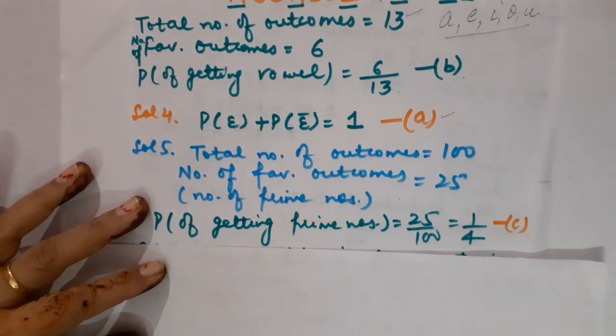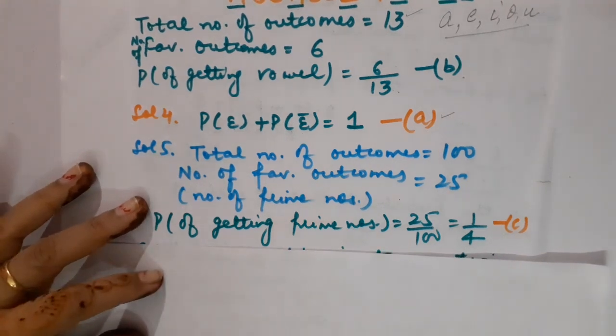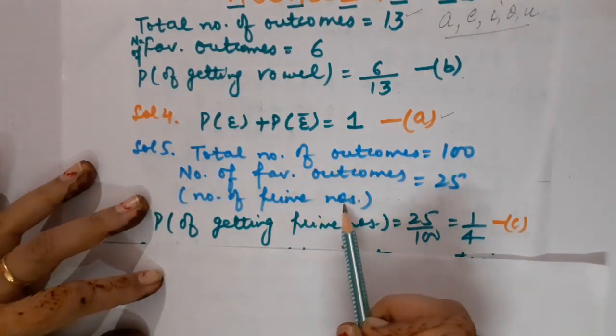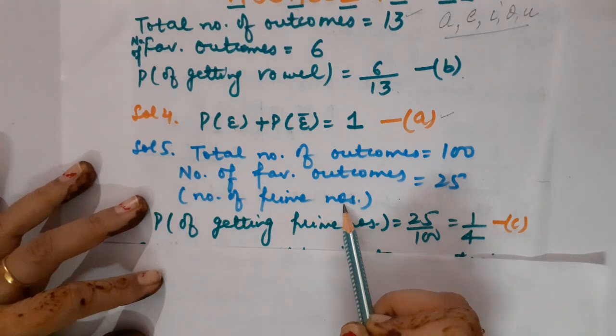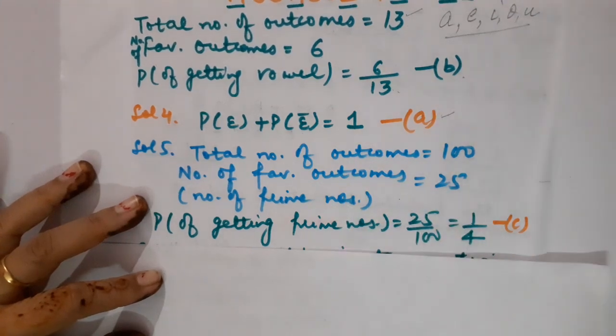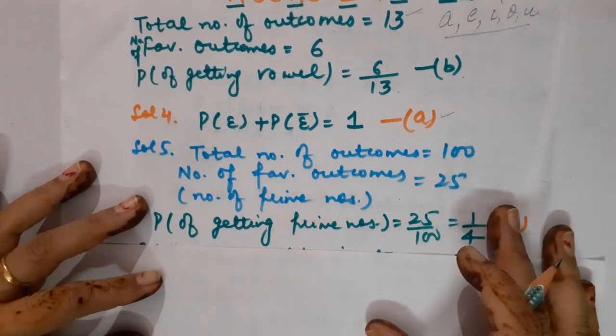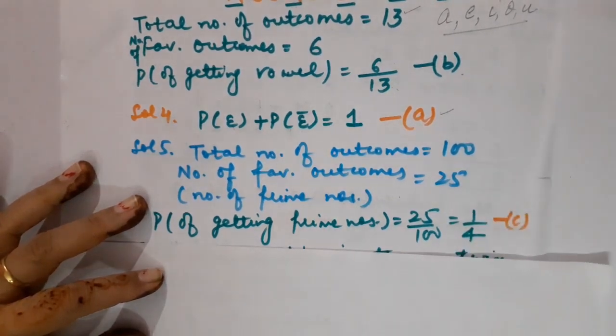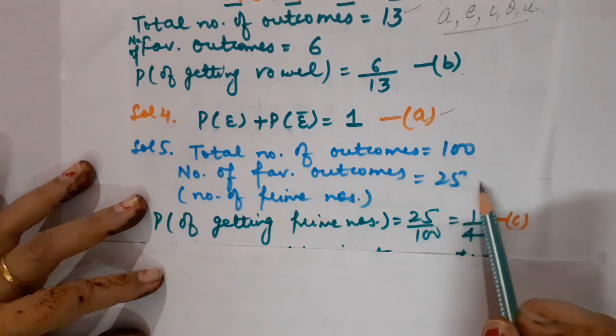Now children, I am going to switch to question number 5. We have to calculate the probability to get prime numbers, starting from 2 and going up to 97, in the counting from 1 to 100. So children, either you can write down all the prime numbers.